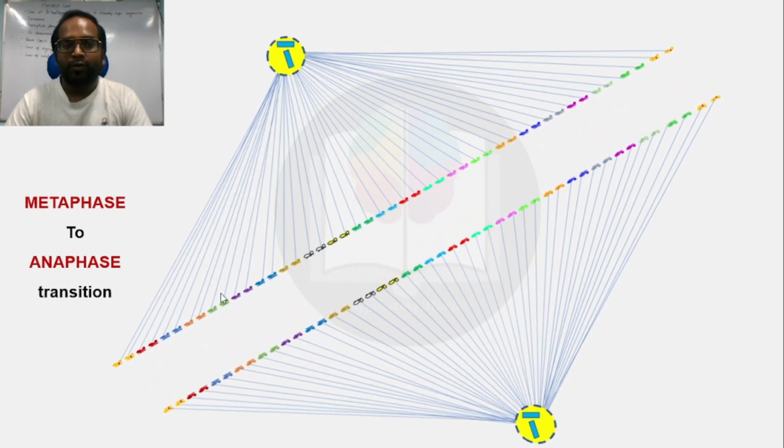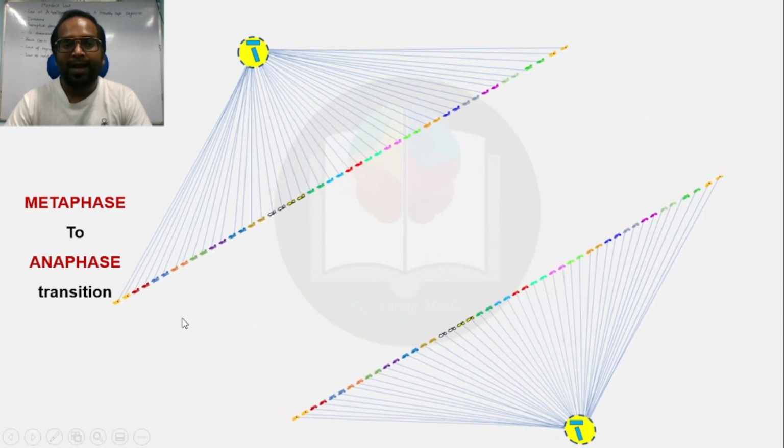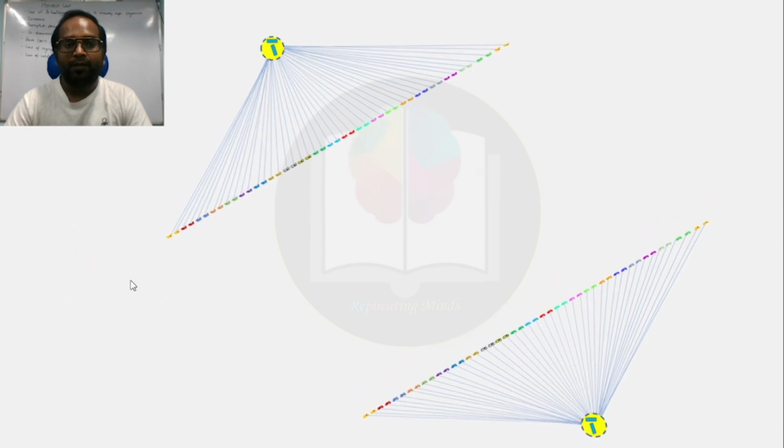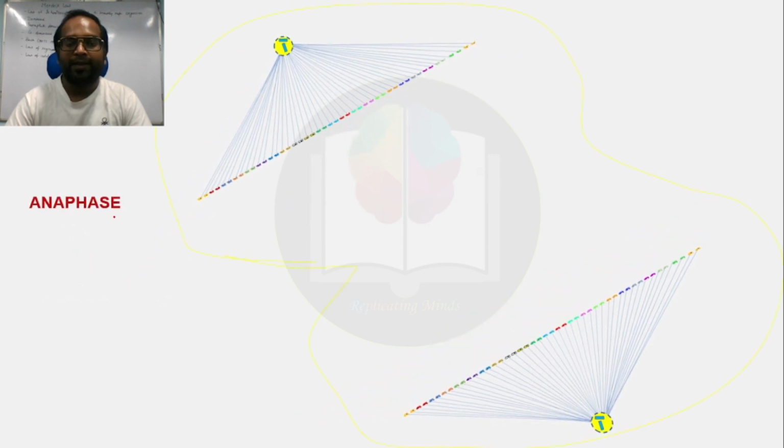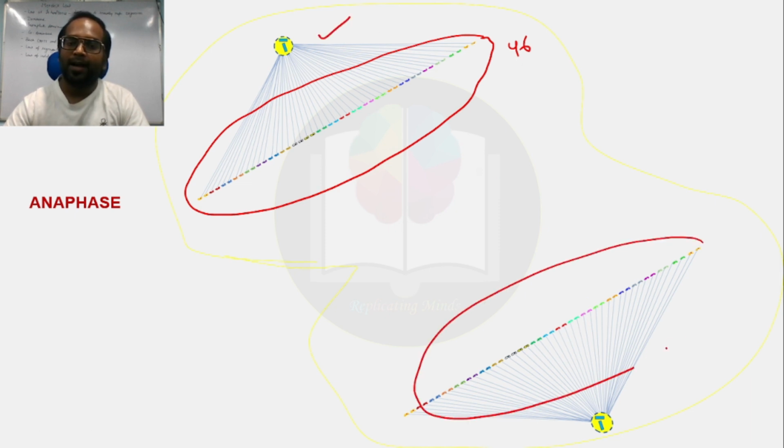Slowly they move, and when the cell finally enters anaphase, you can see the 46 sister chromatids at this pole and 46 chromatids at this pole.